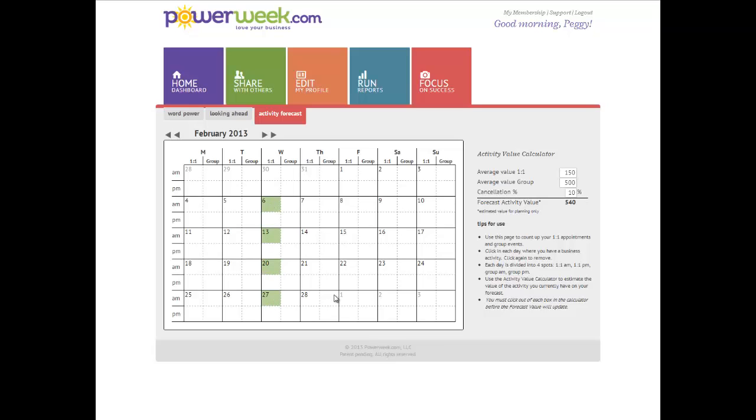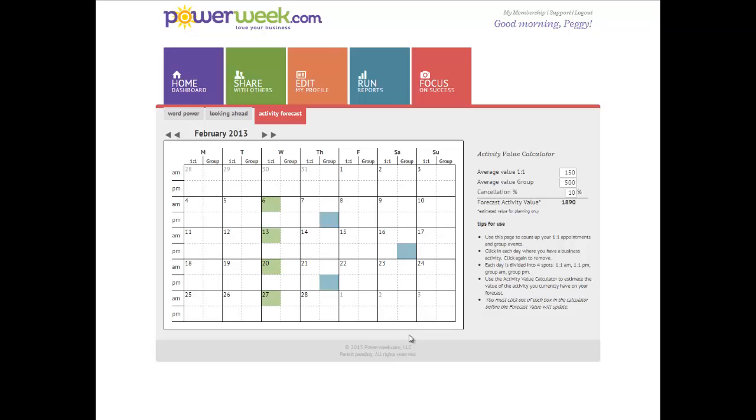She's done a really great job on that. And then she typically does some group events on Thursday evenings and sometimes Saturday evenings. So let's say this is what her calendar looks like right now for February. Given her average values, it would forecast her personal activity value at about 1,890. But let's say her goal is to get to 2,500. This would be an indication to Peggy she doesn't quite have enough on her calendar to get there.